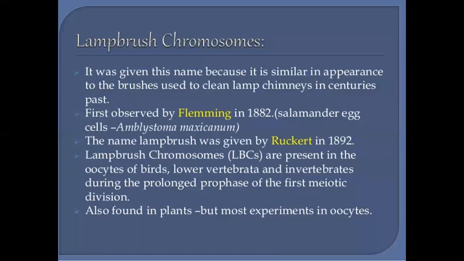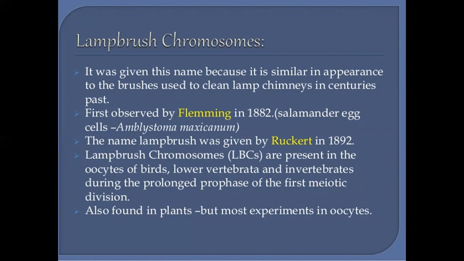Lampbrush chromosome. It was given this name because it is similar in appearance to the brushes used to clean lamp chimneys in centuries past. First observed by Flemming in 1882 in salamander egg cells. The name lampbrush was given by Rückert in 1892. Lampbrush chromosomes are